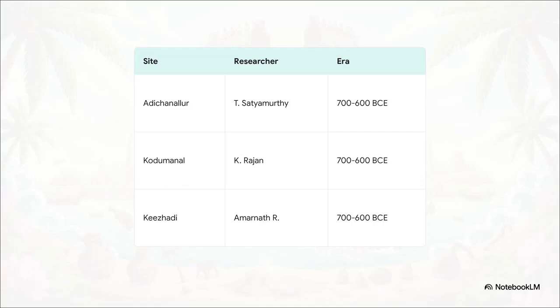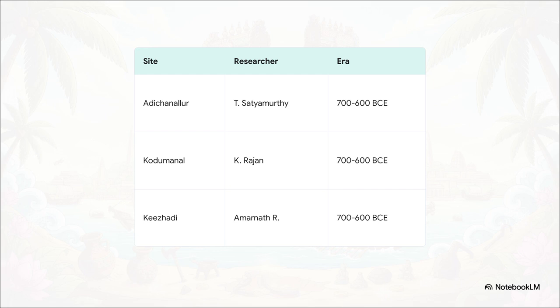Over just the last few decades, archaeological breakthroughs across Tamil Nadu have rapidly, completely rewritten our understanding of the past. From Adichanallur, excavated by T. Satyamurthy, to Kodumanal and Porunthal, led by K. Rajan, and those massive, headline-making finds at Keezhadi, initiated by Amarnath Ramakrishna, all the radiocarbon dating points to a fascinating convergence, 700 to 600 BCE.